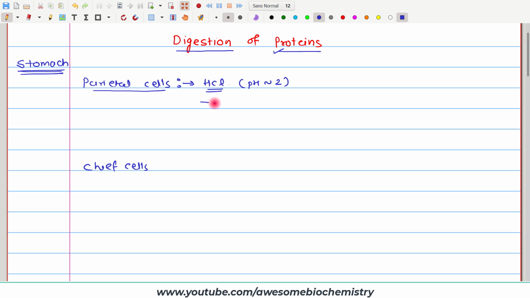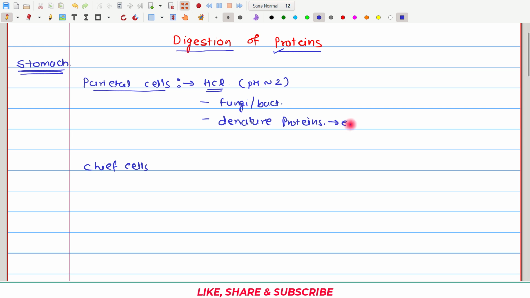The first thing is the antiseptic advantage. That means whatever fungi or bacteria are there in the foodstuff, they all get killed, so we are protected, right? The second thing, that strong acid can denature protein. Such denatured protein is easy to digest. Why is denatured protein easy to digest? Because denatured protein has more surface area, so more of the peptide bonds will be accessible to the digestive enzyme, right?